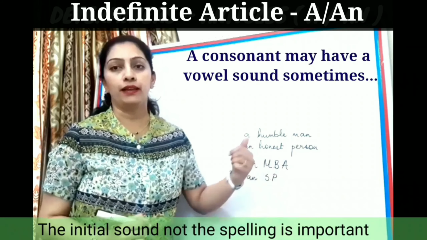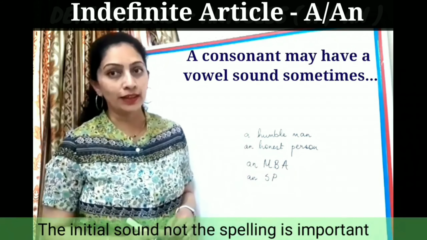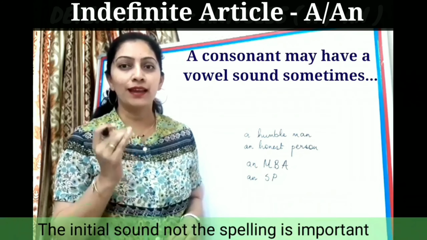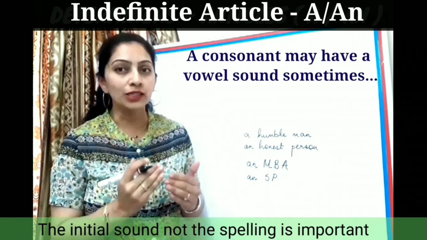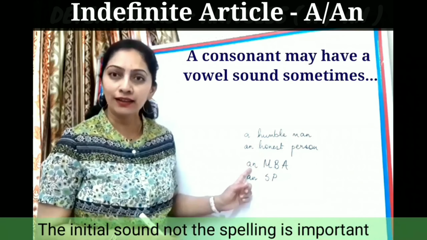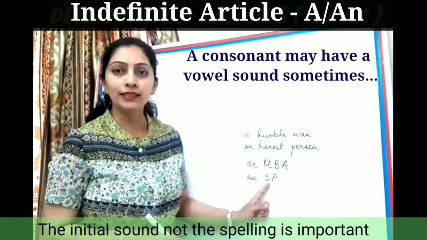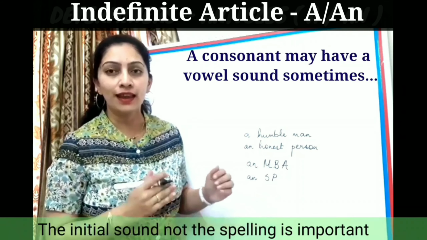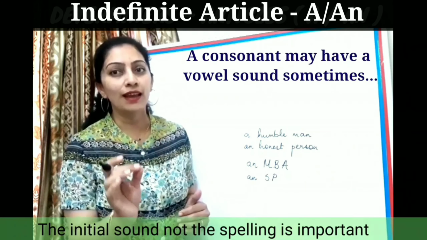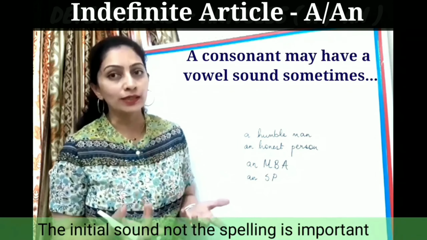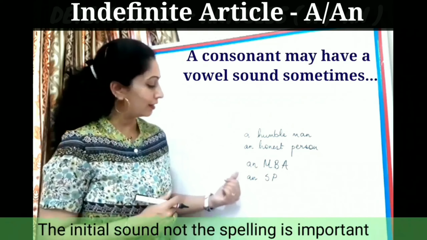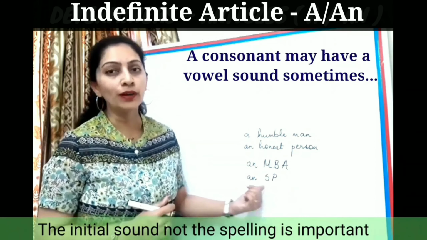An MBA. Now you would say that M is a consonant, correct? But when we say M, how does the sound go? M. So it starts with a vowel sound. And of course, when it starts with a vowel sound, you have to add an. Similarly, look at this. SP. S is a combination of A and S. So the starting sound here is A. And because again it's a vowel sound, A, E, I, O, U, therefore, you will add an before SP.